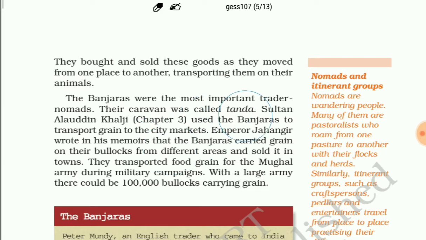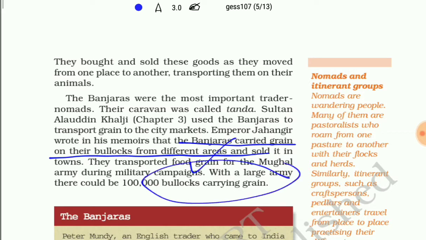Emperor Jahangir also wrote in his book that the Banjaras carried grain on their bullocks from different areas and sold it in towns. The Banjaras transported food grains for the Mughal army during military campaigns. With a large army, there could be 1 lakh bullocks carrying the grains.